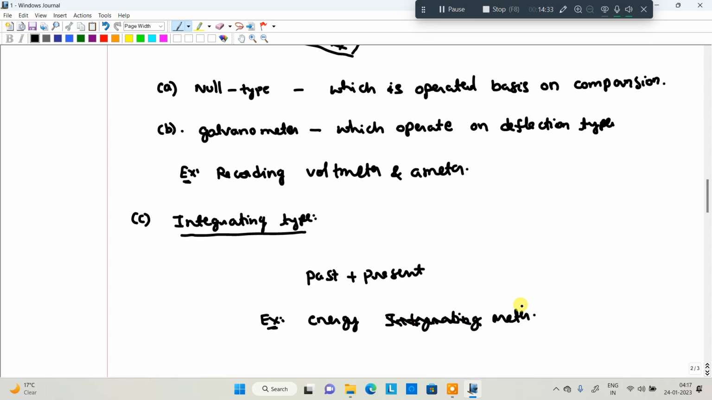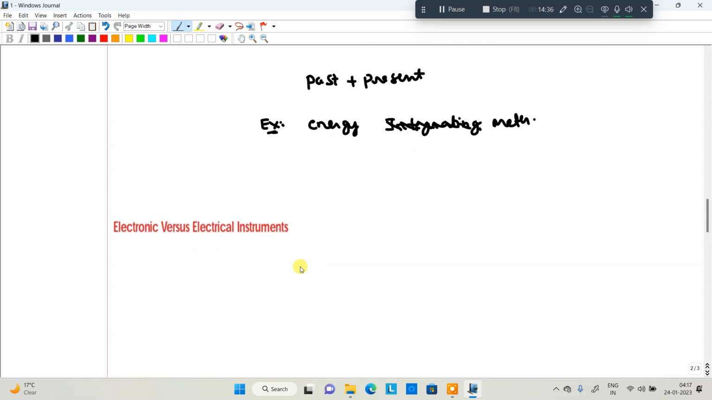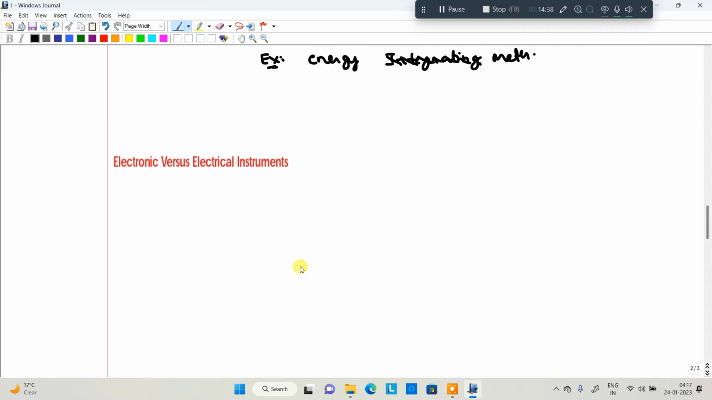Okay. Next we are moving to electronic versus electrical instruments. We will discuss the advantages of both electrical and electronic instruments. In the case of electrical instruments, they measure the quantity without any amplification. They can directly measure the values of voltage and current with the help of electrical instruments. In the case of electronic instruments, the measurement can be made after amplification of the signal if required.